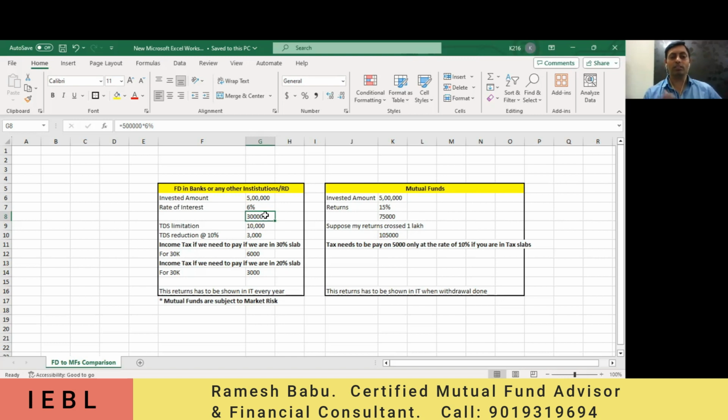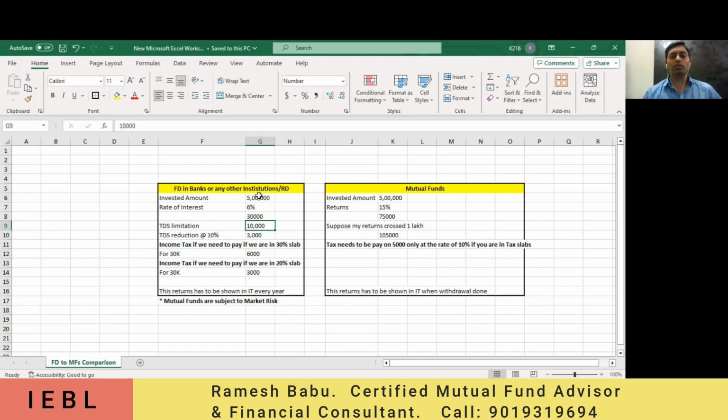Since we are taking this as the example for income tax calculation, this is sufficient. Even if the amount increases, obviously your income tax amount will also increase here. Generally we have the TDS limitation up to 10,000. Whatever rate of interest you are getting in the banks, if it is within 10,000, then they won't deduct any kind of TDS. That is tax deduction at source. But if it exceeds, obviously they will implement the TDS.